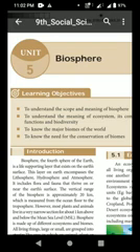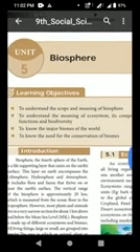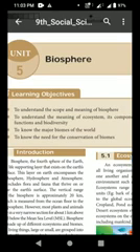So what do you mean by this biosphere? Biosphere is the sphere where life exists, isn't it? So this is the 4th sphere of the earth. So what are the objectives of this biosphere? The scope and meaning of the biosphere and ecosystem, its components, functions and biodiversities, about the major biomes of the world, and to know about the need for the conservation of biomes.